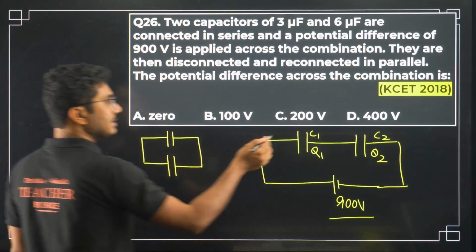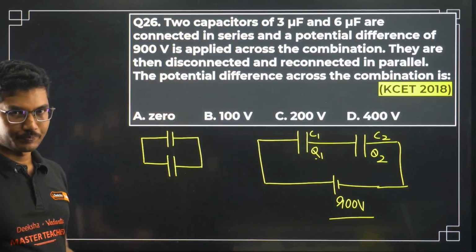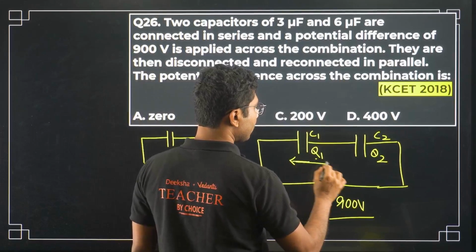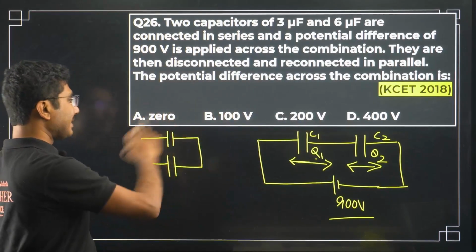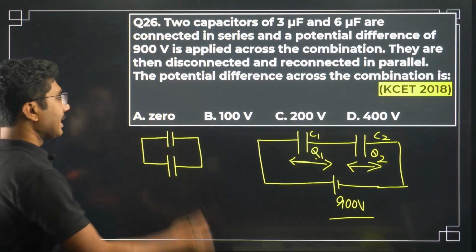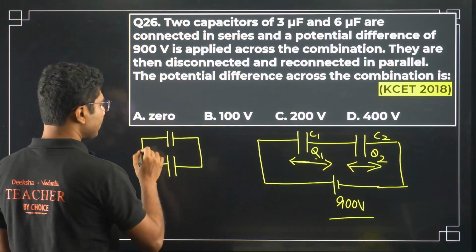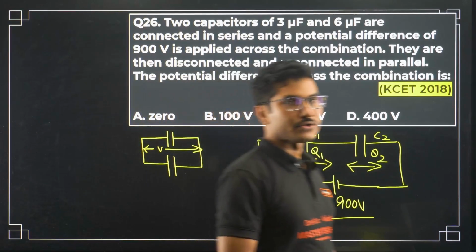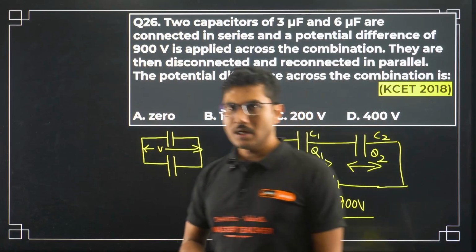The charges they gained during this process will change, because the voltage drop across them was different. Once you connect them back, the charges will redistribute so that the voltage across them is constant. In a parallel combination, voltage is always constant.